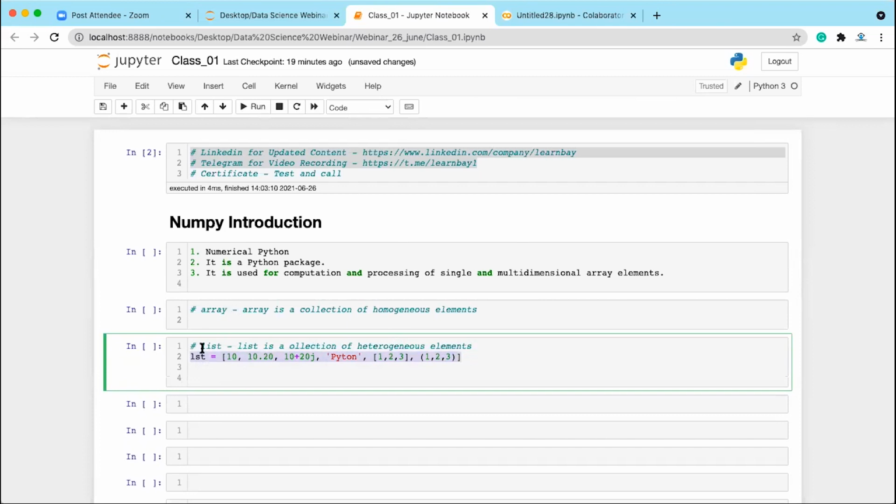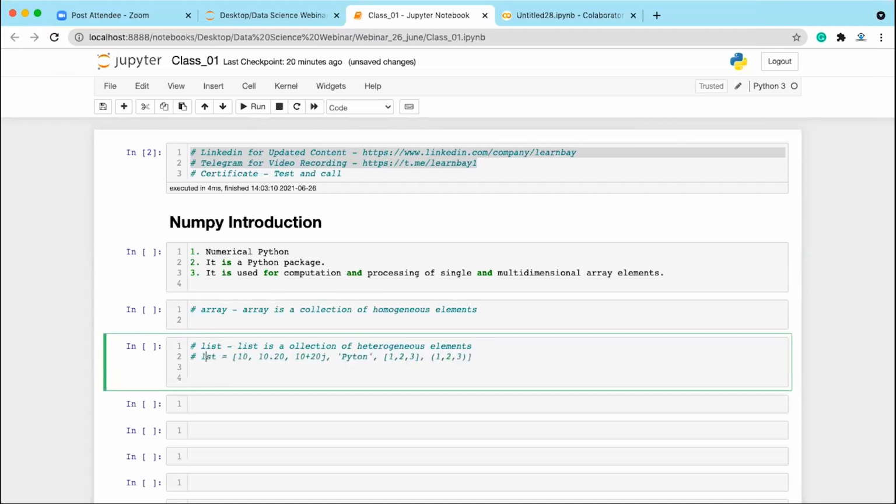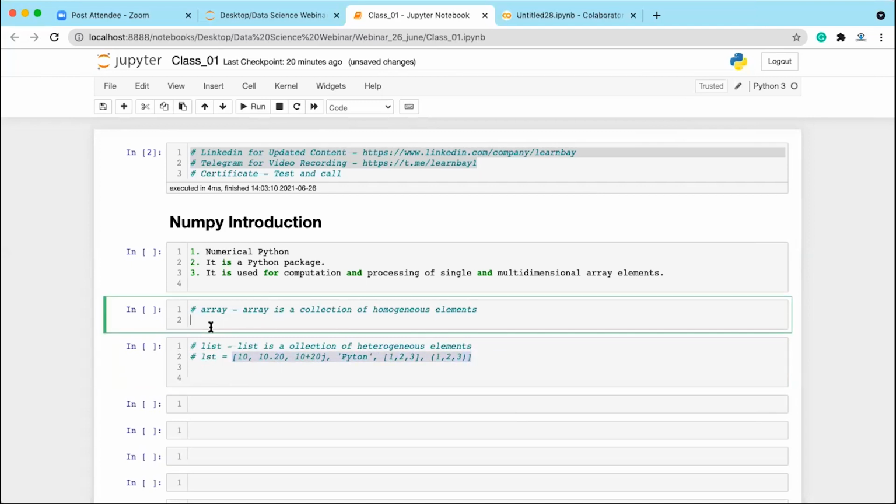With a smaller array you'll not be able to compare the memory, but when you take an array of huge amounts of elements, then you will see that the list consumes more memory, and you don't have many APIs with which you can do processing on it. Whereas with an array, you can do the processing on each element easily. So, list is a collection of heterogeneous elements, whereas array is a collection of homogeneous elements.